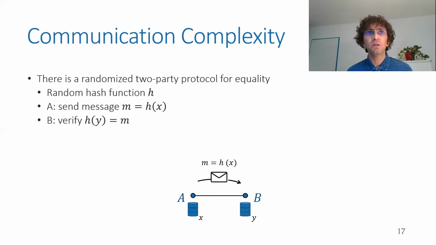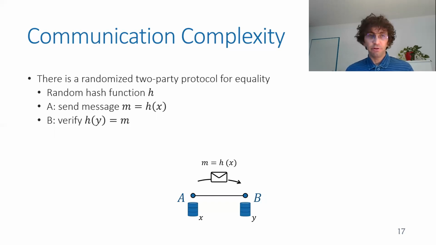Now, this is a classical question in communication complexity if the line is of length one edge. That is, if Alice and Bob are neighbors, and you can solve it using randomization and no quantum states. Alice and Bob pick a random hash function, and then Alice hashes her input X using this function and sends it to Bob. Bob hashes his own input Y and makes sure that the message he got from Alice is the same as the hash of his input Y.